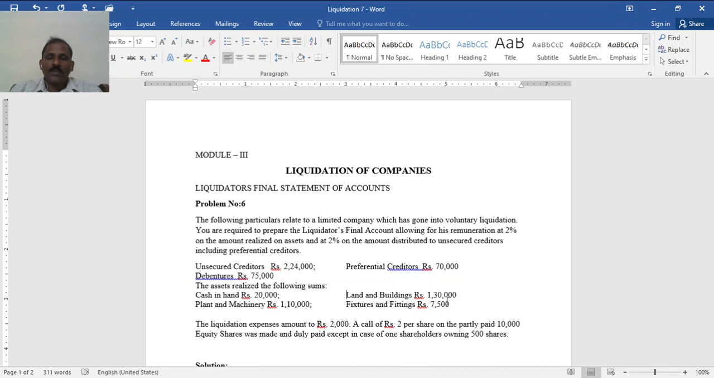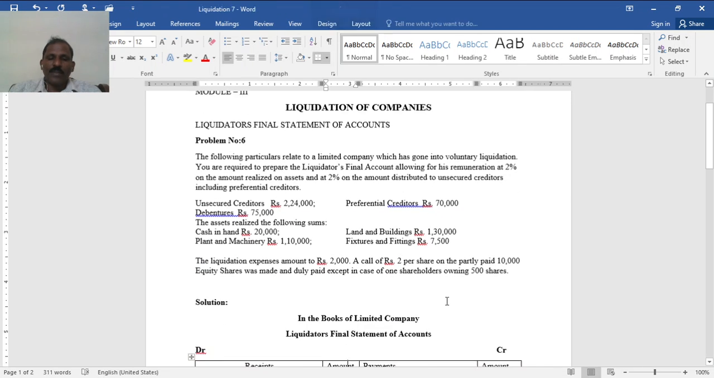First you have to deduct 2% on assets realized from the total cash available. Then payment made towards expense you have to deduct. Then payment made to debenture holders, here only towards debentures 75,000. That much you have to deduct. Then payment to preferential creditors. Next comes payment to unsecured creditors. And finally, if anything is left, it will go to equity shareholders, but nothing remains, it seems.